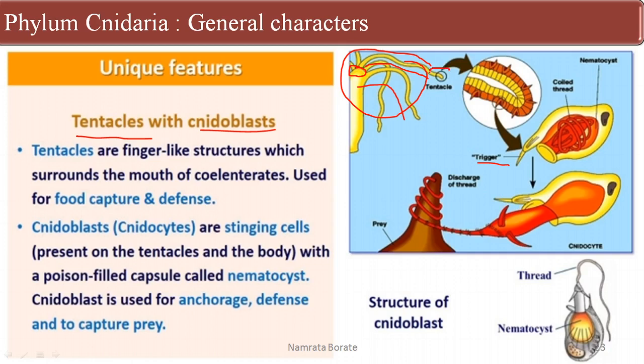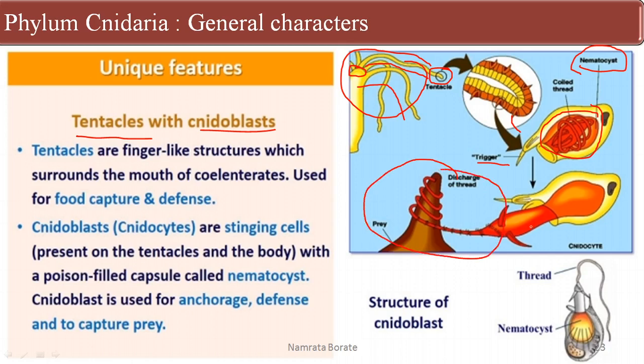So this one is a tentacle, and on the tentacle there is a stinging cell with a poisonous fluid capsule, and that poisonous fluid capsule is called the nematocyst. The cnidoblast is used for capturing.